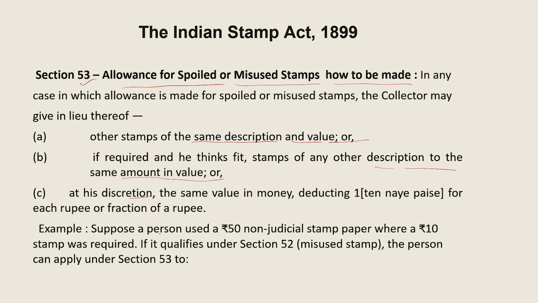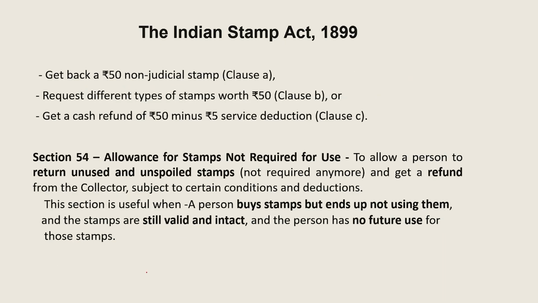See one example. A person used a 50 rupees non-judicial stamp paper where a 10 rupees stamp paper was required. If it qualifies under section 52 as a misused stamp, then the person can apply under section 53 for the same. He goes back with the 50 rupees non-judicial stamp paper and requests a different type of stamp paper under clause B, or gets a cash refund, 50 minus 5 as service deduction as per clause C.